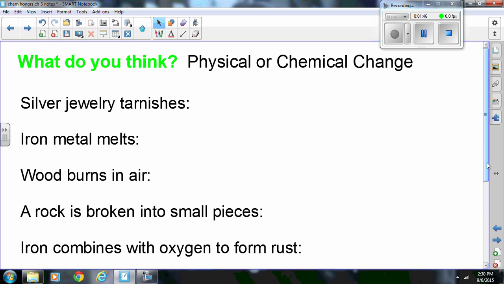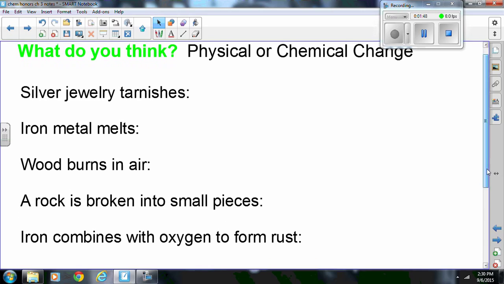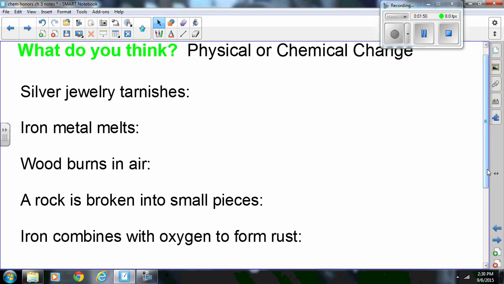Okay, so what do you think? You can either pause this or just listen to me go through this. We have physical and chemical changes listed here. It's your job to figure out which is which. So let's start with the silver jewelry.